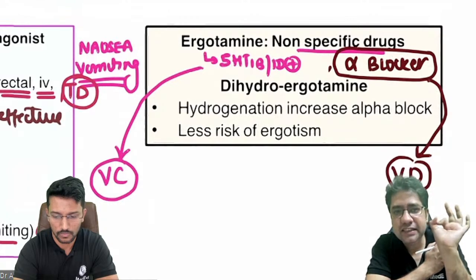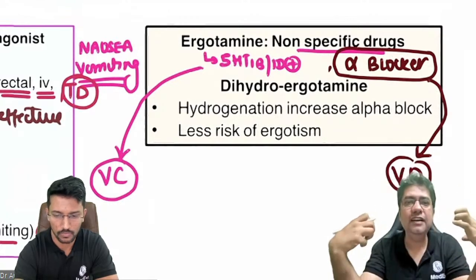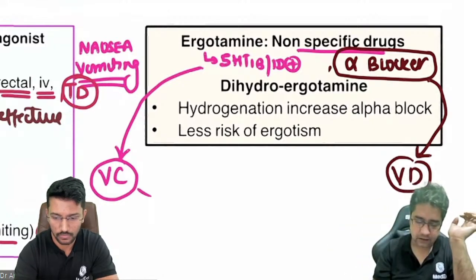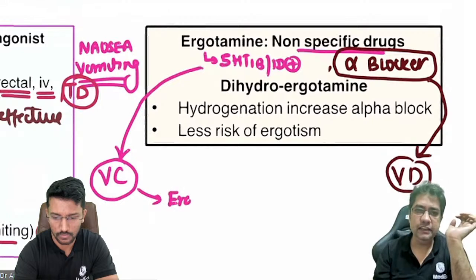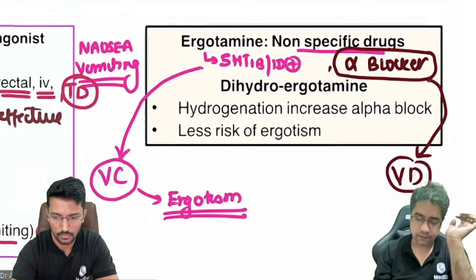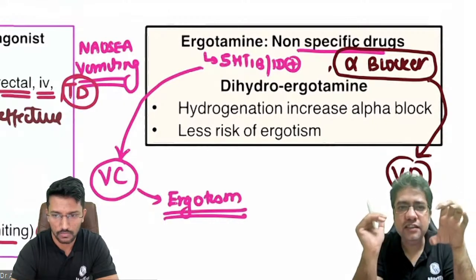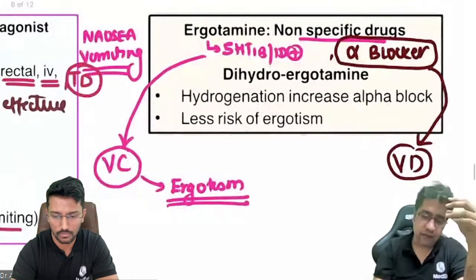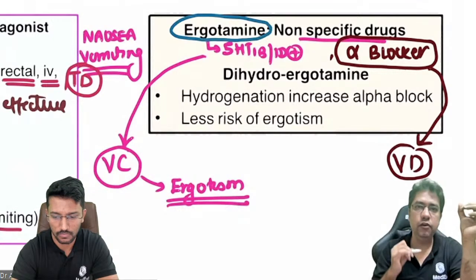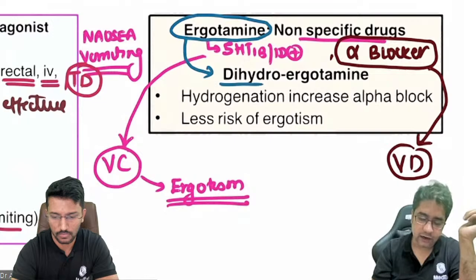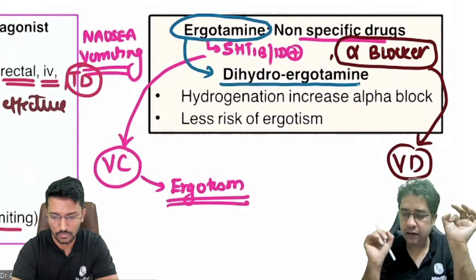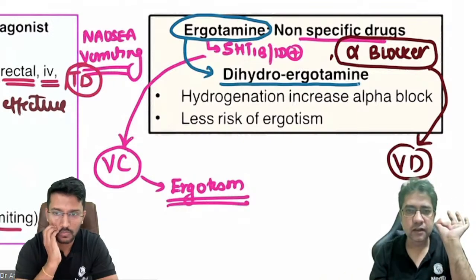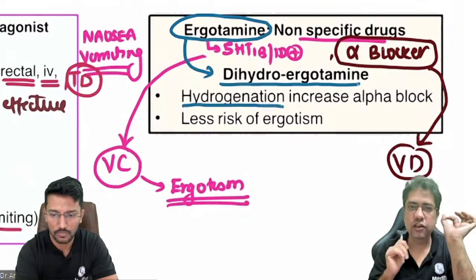Now, because of excessive vasoconstriction outside the brain, let's say in fingers, these ergots can lead to a very dangerous side effect known as ergotism, which I will be explaining to you. Because they don't just act on the brain, they act on other organs also. That is why from ergotamine, this is a recently asked MCQ, we made dihydroergotamine. Can you tell me in ergotamine and dihydroergotamine, what is extra? Can we say hydrogen is extra?